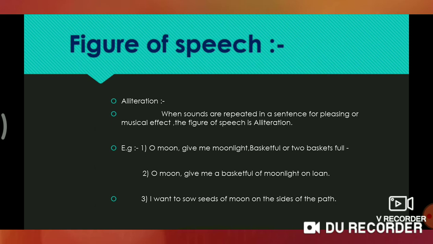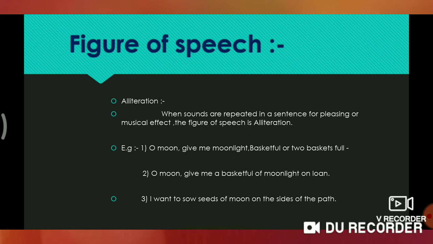The first one is M: moon, me and moonlight. And the second letter is B: basketful and basket. The letters M and B are pleasingly repeated. That's why this is an example of alliteration.